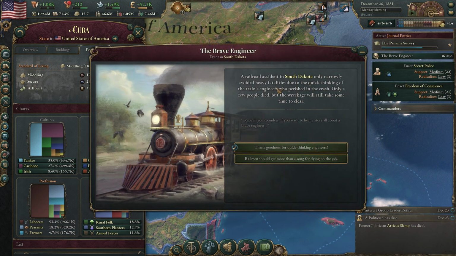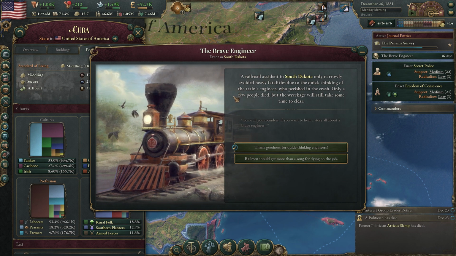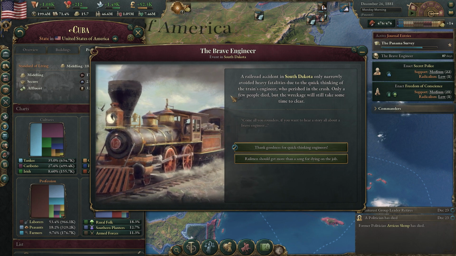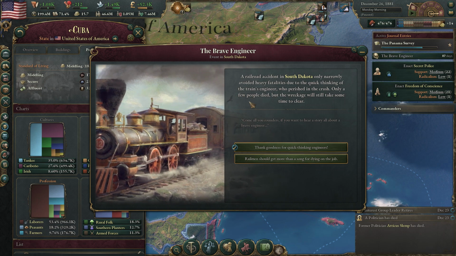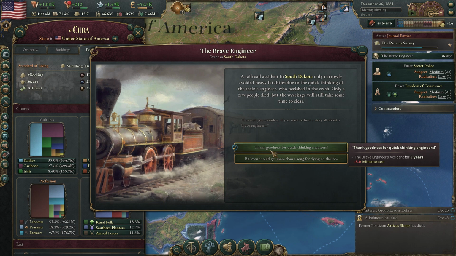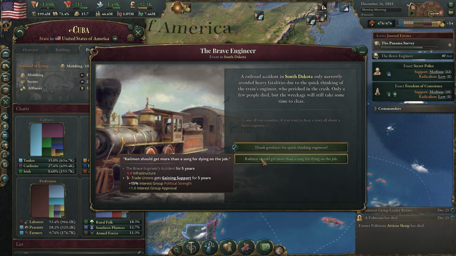I would get an event about the brave engineer, a railroad accident in South Dakota, only narrowly avoided heavy fatalities due to the quick thinking of the train's engineer, who perished in the crash. Only a few people died, but the wreckage will still take some time to clear. So we can say, thank goodness for quick thinking engineers. This will end up reducing infrastructure. Or we can say the railmen should get more than a song for dying on the job.